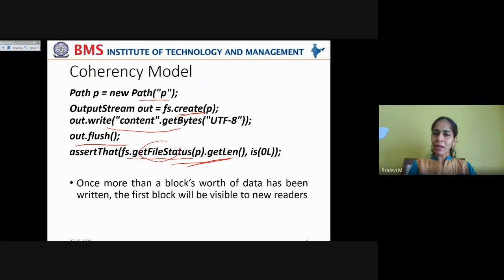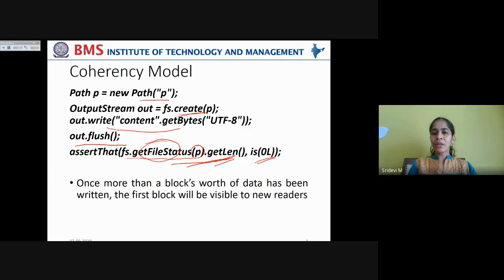This we have seen while working with the file system status concept, right? So in this, we are trying to find out whether the data is written to the file or not. That is why we are using fs.getFileStatus on the file, getting its length, and seeing whether it is still equal to 0, which indicates that the data is flushed, but it is not visible to the user.